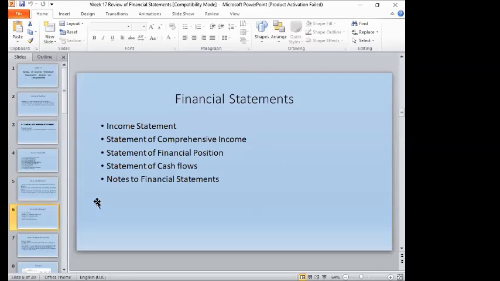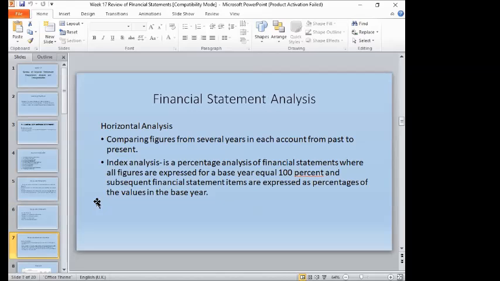So the financial statements are composed of five: the income statement, the statement of comprehensive income, which is covered in financial accounting and reporting, the statement of financial position or the balance sheet, the statement of cash flows, and the notes to financial statements. So those are the accounting cycle and the preparation of financial statements.